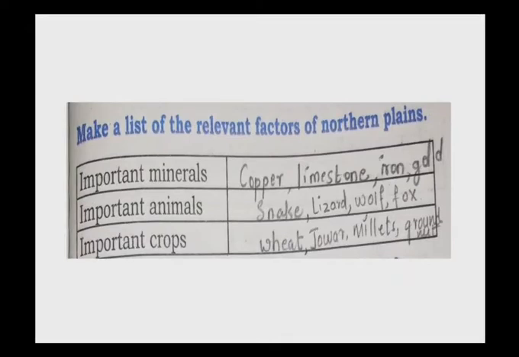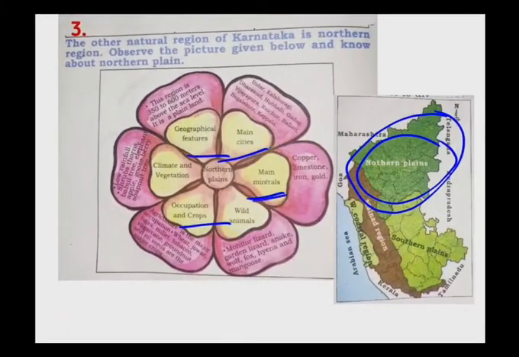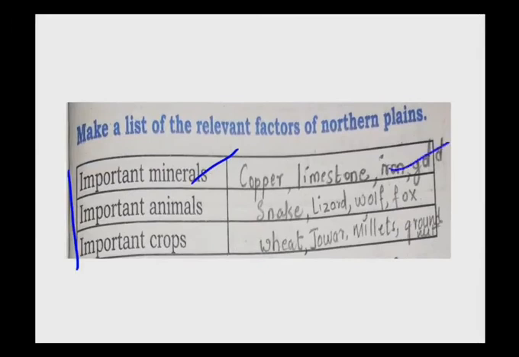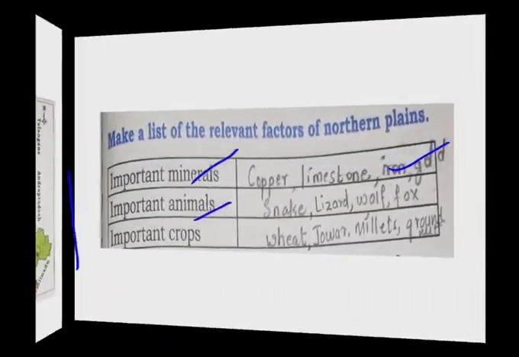Here are some factors. First one is important minerals. What are the minerals that we find here? Can you tell me the minerals? It is copper, limestone, iron and gold. So that you have to write here. Next is important animals. What are the animals that we find in this region? Can you tell me, children? Monitor lizard, garden lizard, snake, wolf, fox, hyena and mongoose. These are the animals that we find in this region.